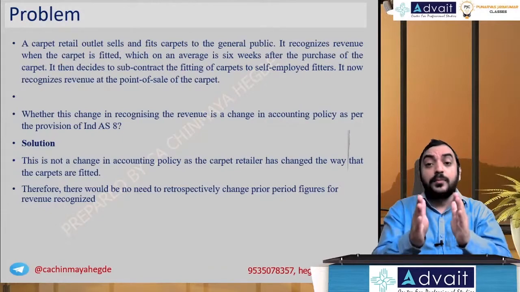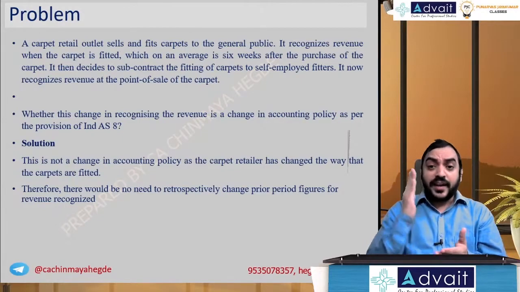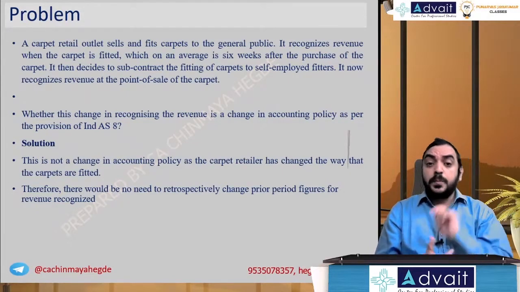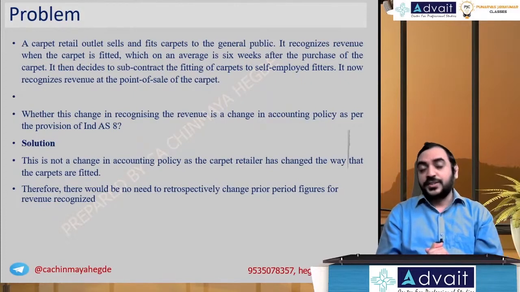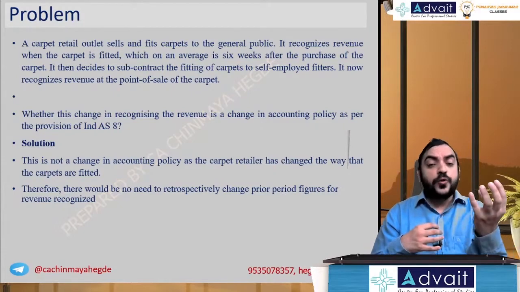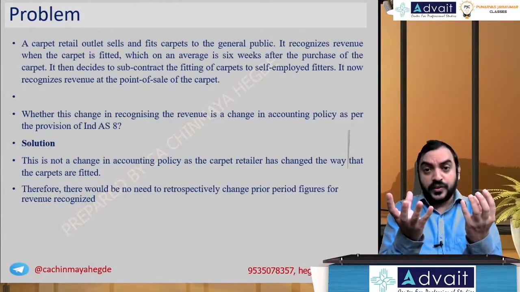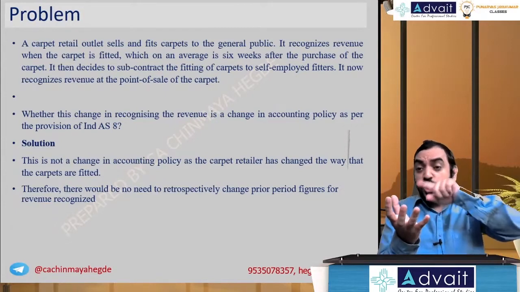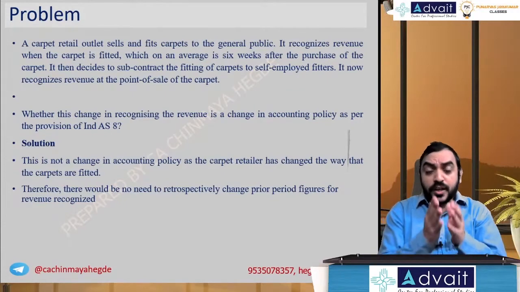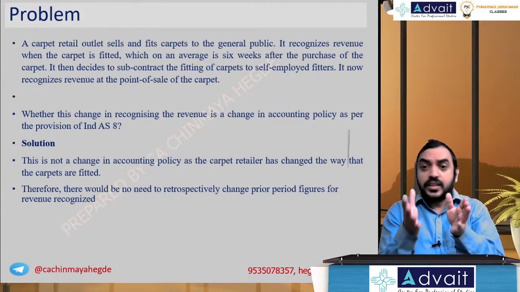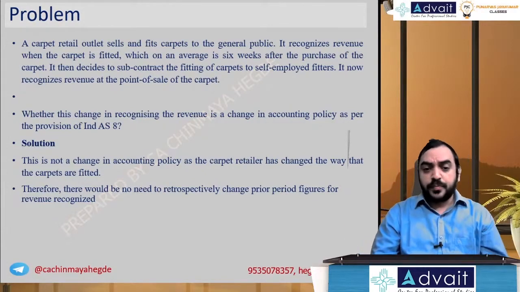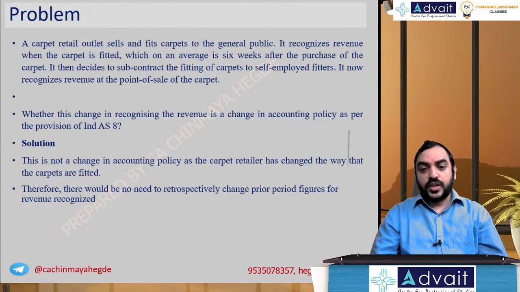Keep it in mind, a change in accounting policy results in retrospective application. That means we are going to change the previous year financial statements for the purpose of comparison. When the circumstances were the same, earlier I was following one policy, now I follow another, so to make the users understand the impact previously also, I have to give a retrospective effect. But when the circumstances are different, the policy cannot be applied the same in both situations. That's why it is not a change in accounting policy.